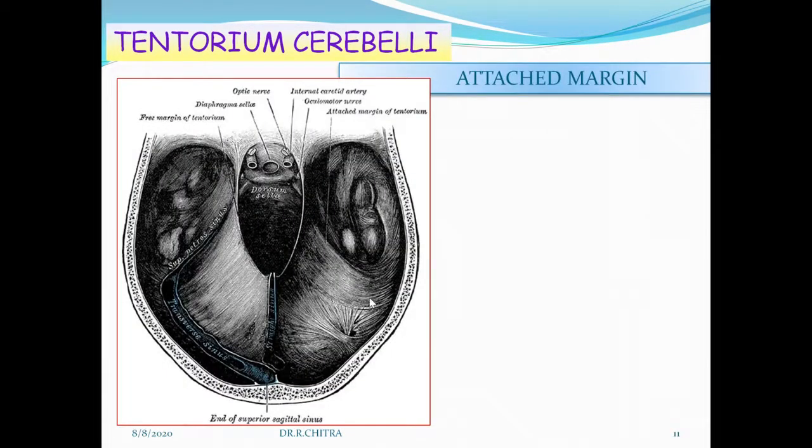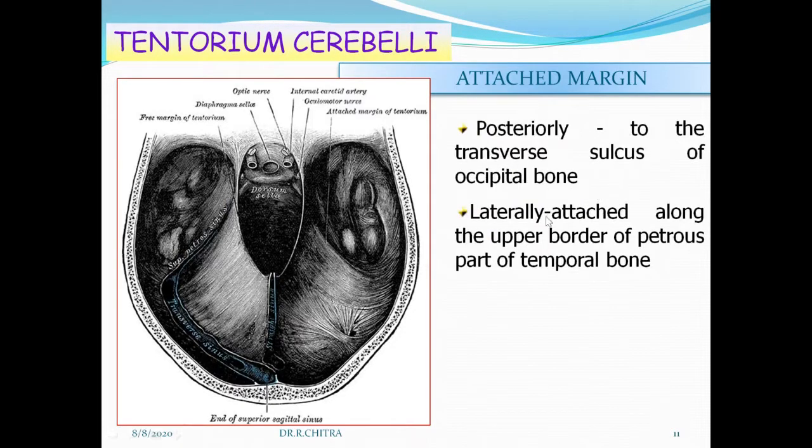In this you can understand the attached margin clearly. This is the attached margin. This is the attachment of the tentorium posterior part and this is the attachment of the tentorium in the lateral part. And this is the free margin. Posteriorly, it is attached to the transverse sulcus of the occipital bone. Can you see the transverse sinus marked here?